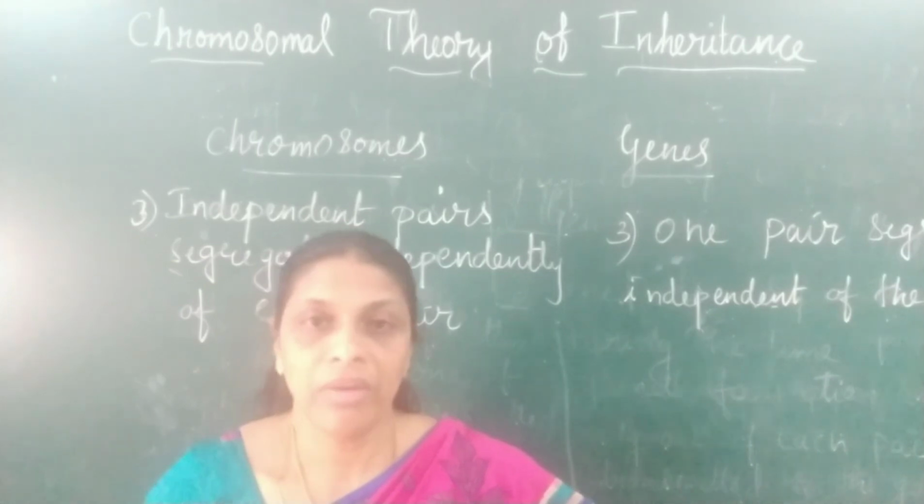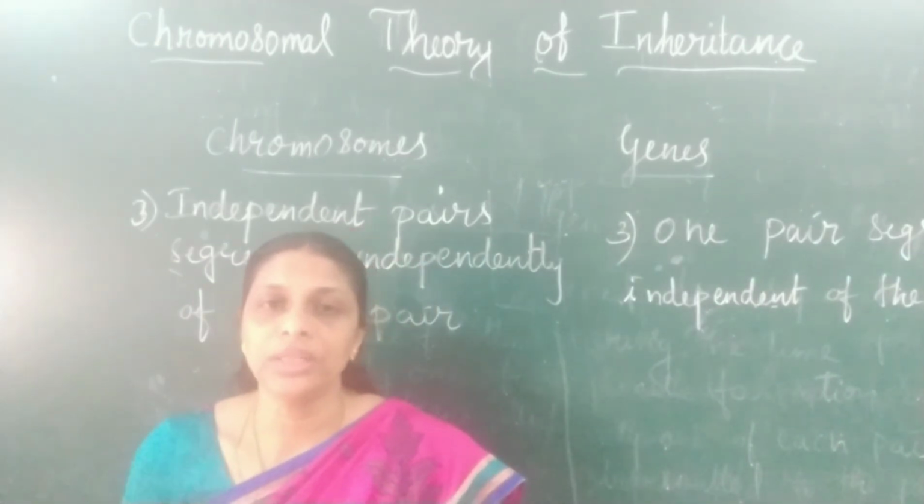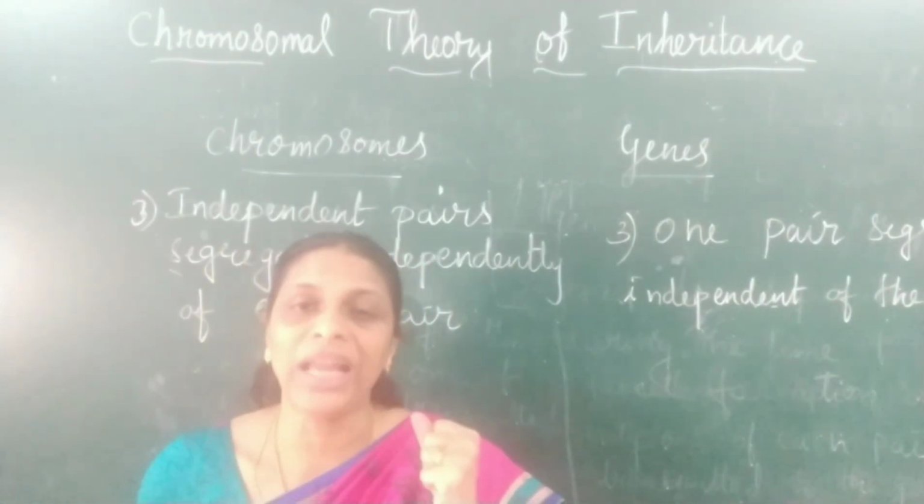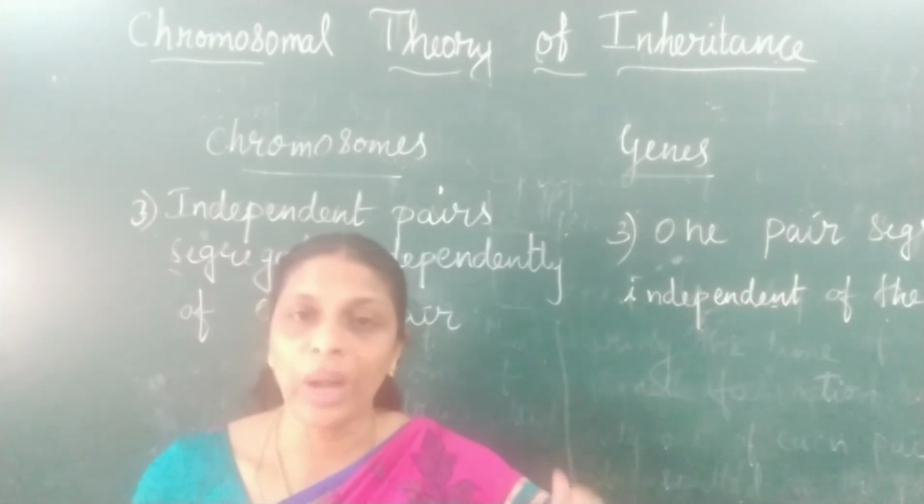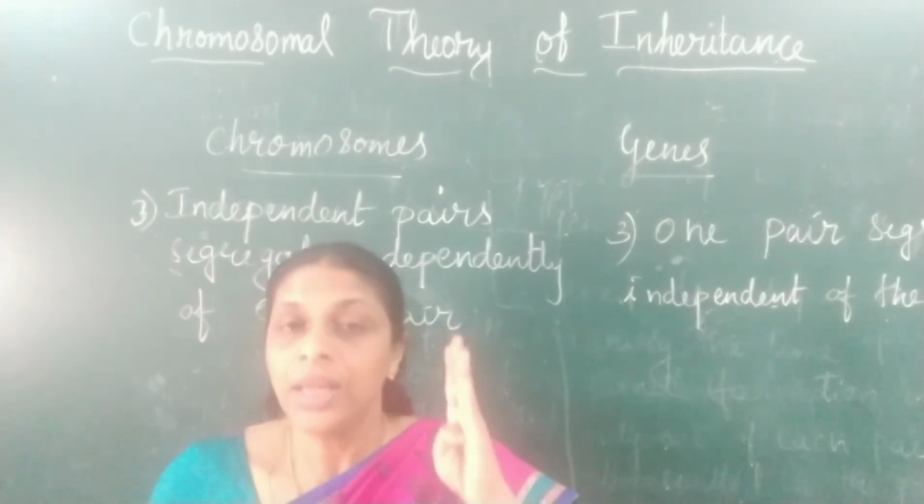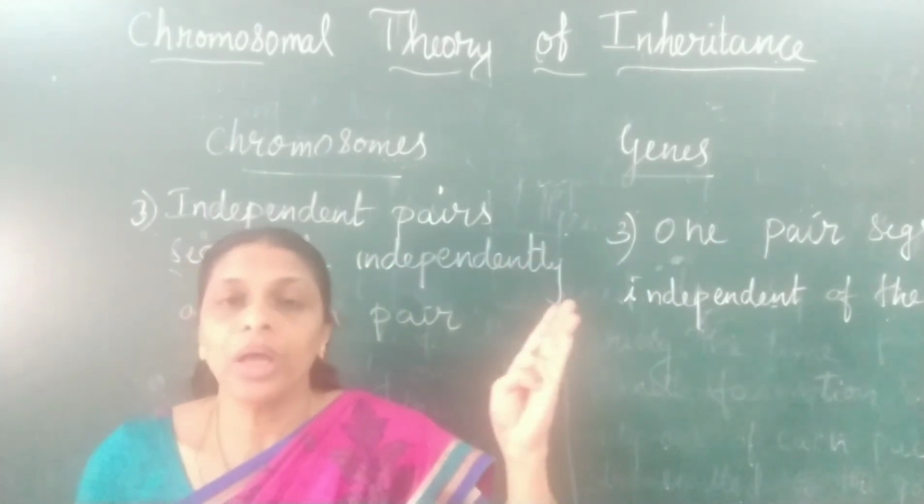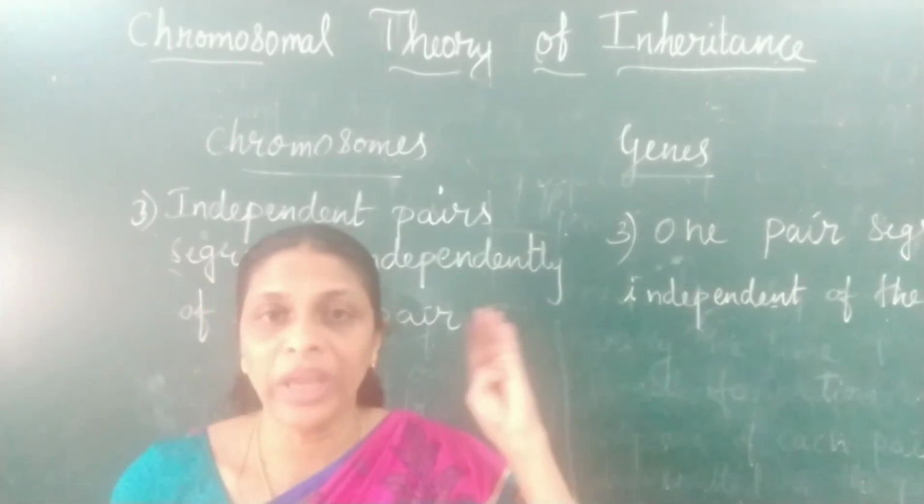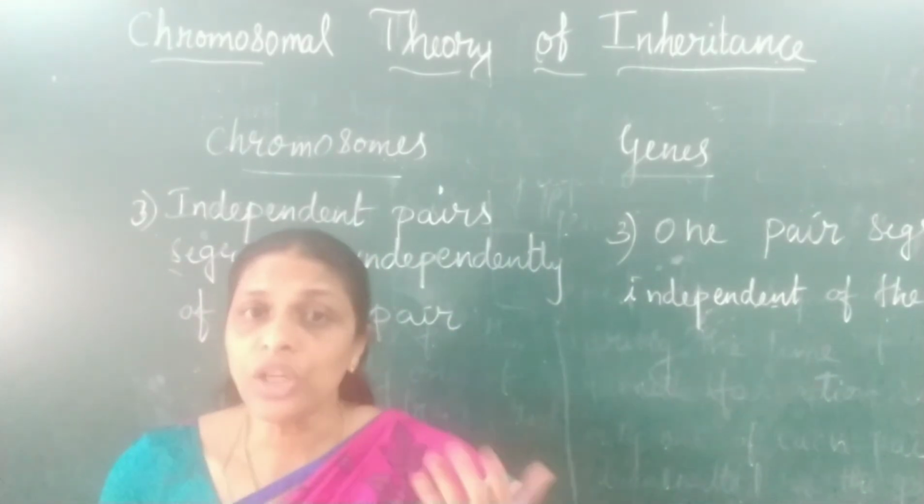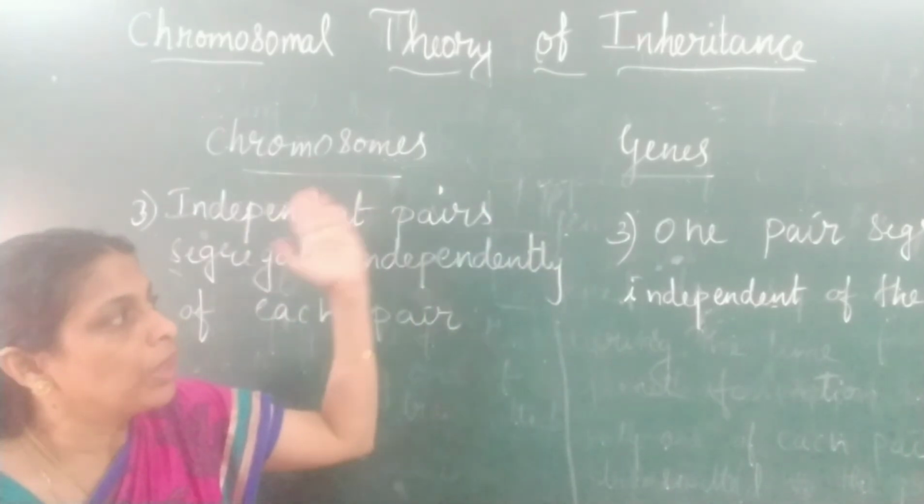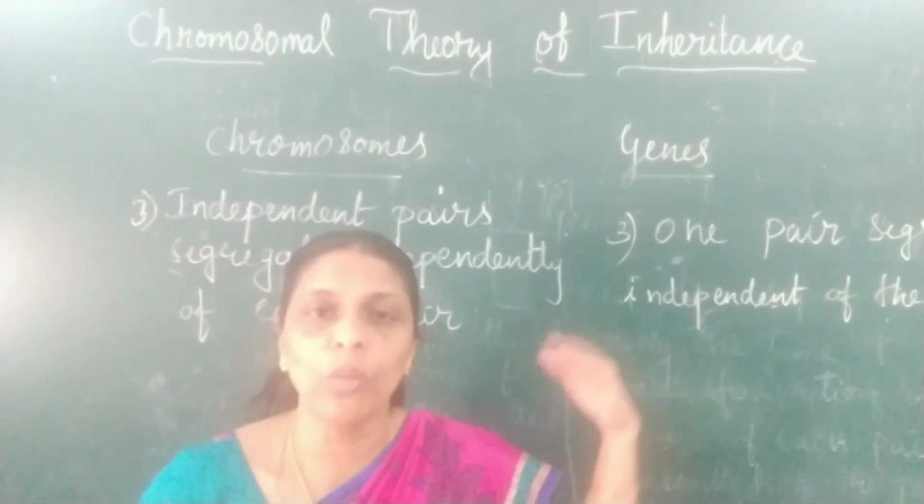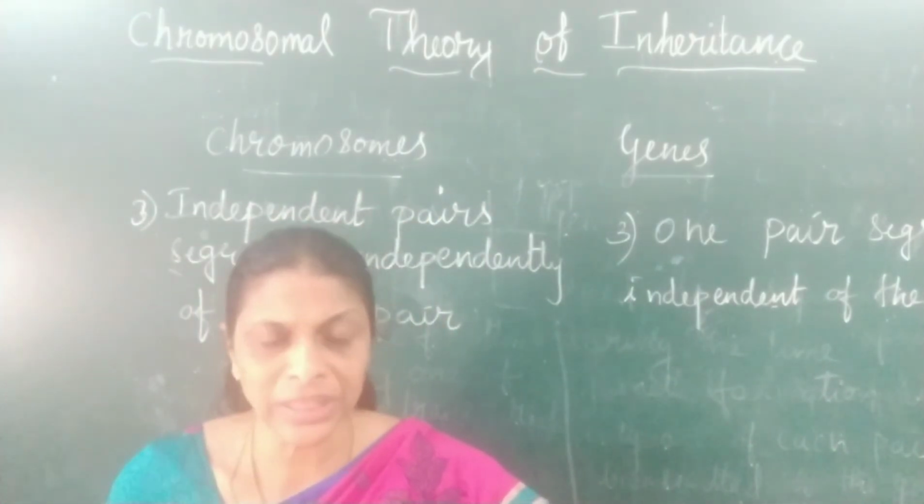Hope it's clear? Right. So if a question is asked, explain the chromosomal theory of inheritance, you have to write the first 4 points, that is, the assumptions made by Theodore Boveri and Walter Sutton, and then you have to write about the comparison of chromosome and gene. Hope it's clear? Right.